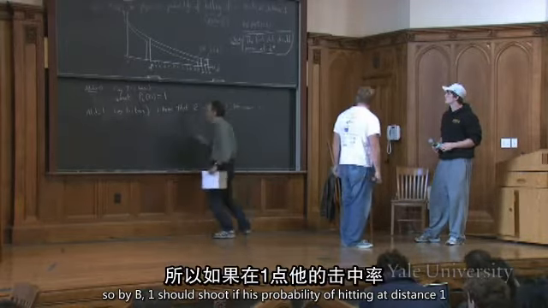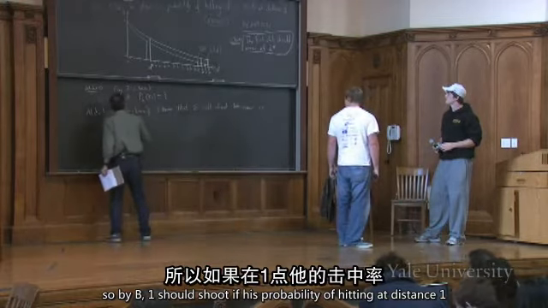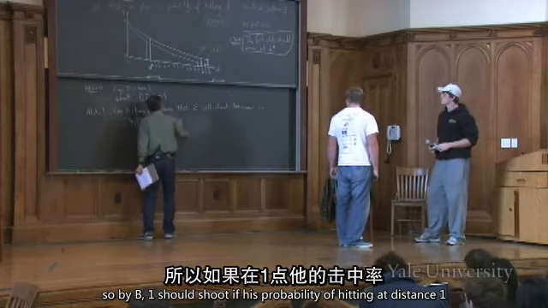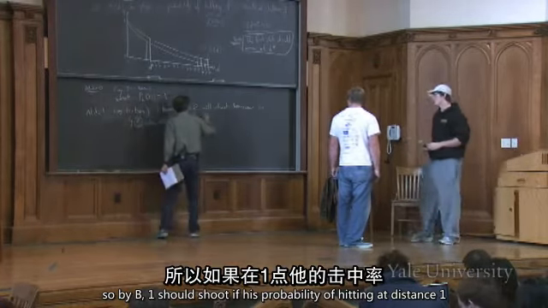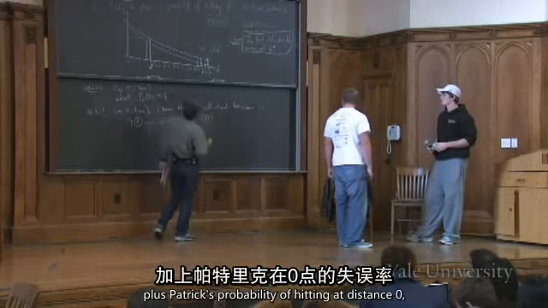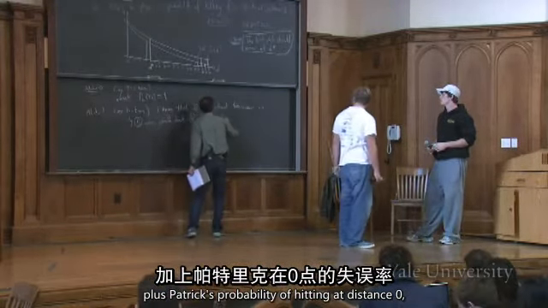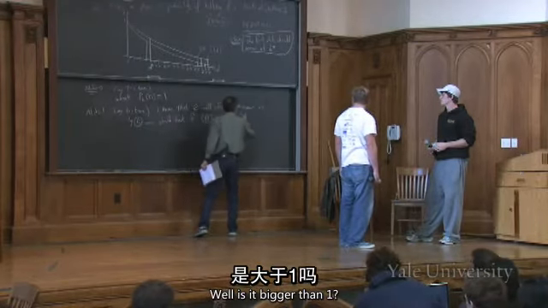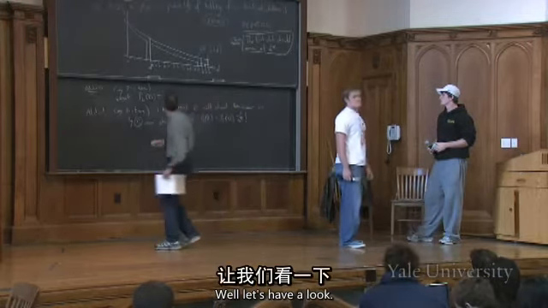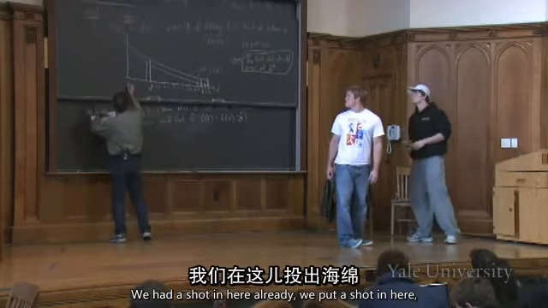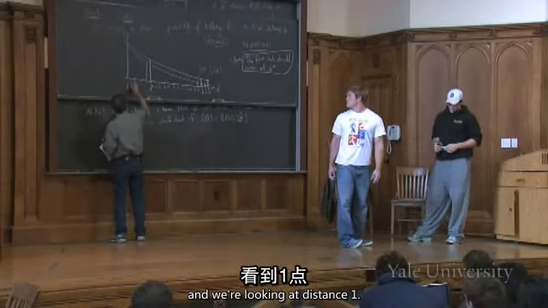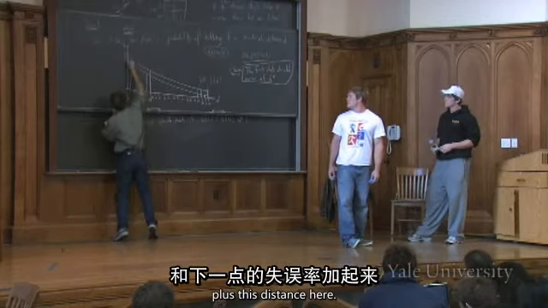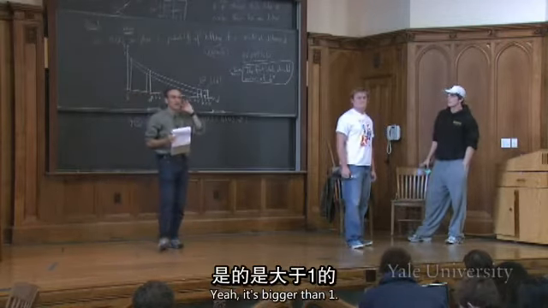So, by B, 1 should shoot if his probability of hitting at distance 1 plus Patrick's probability of hitting at distance 0 is bigger than 1. Well, is it bigger than 1? All right, let's have a look. We had a shot in here already. We put a shot in here. And we're looking at distance 1, so we're looking at this distance here plus this distance here. And is it bigger than 1? Yeah, it's bigger than 1.